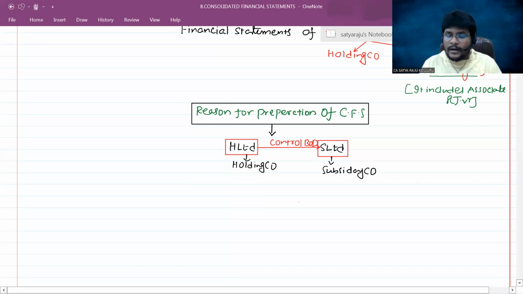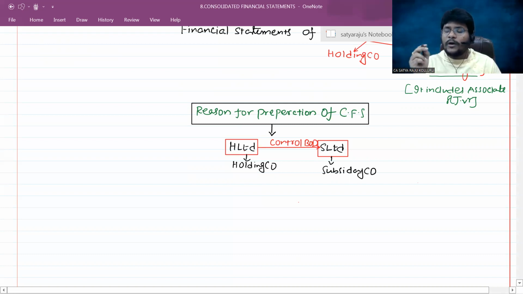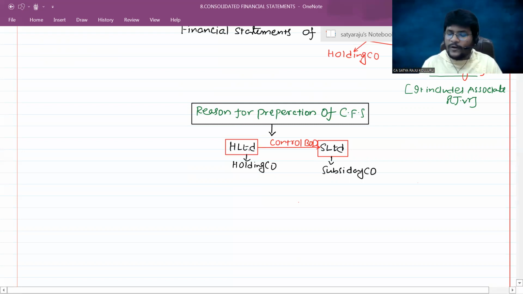And one more thing, it is in the hands of the holding company to appoint any board of directors or to remove any such board of directors. So if such characteristics are satisfied, then generally the holding company is said to have control on the composition of the board of directors. Do we agree, guys, all of you? Okay. So this is one scenario of getting a holding and subsidiary relationship.